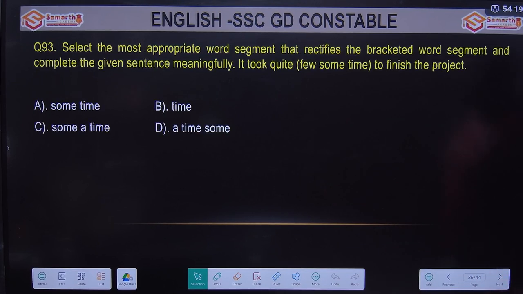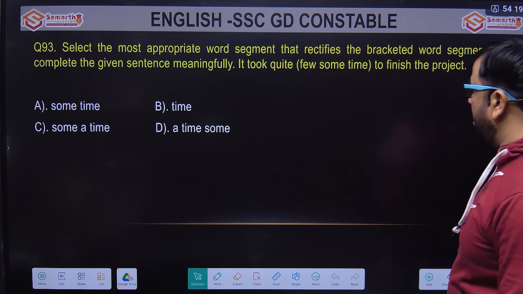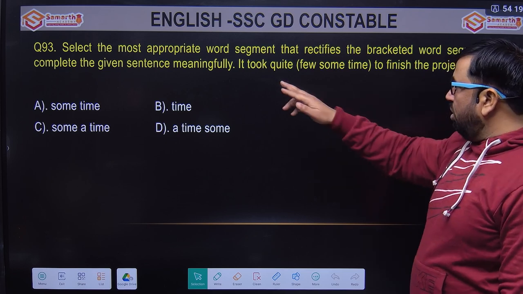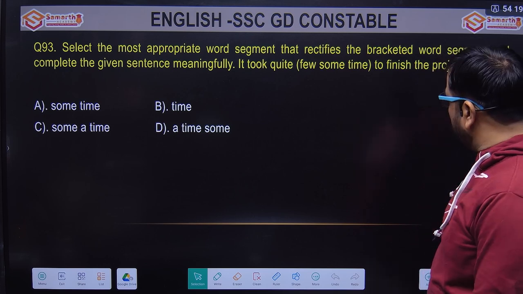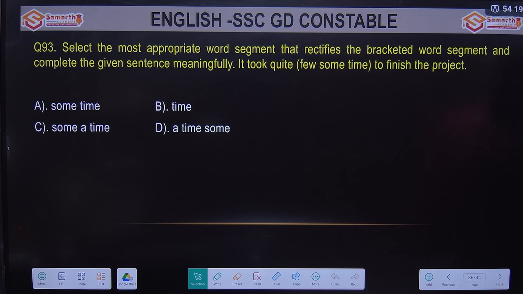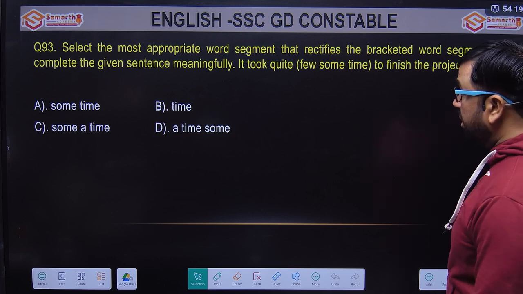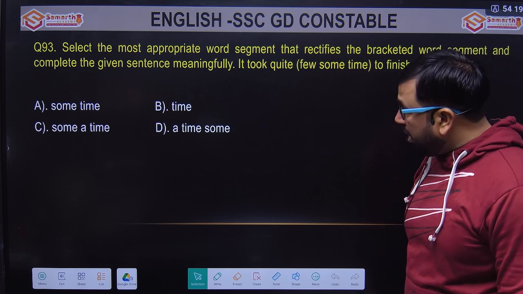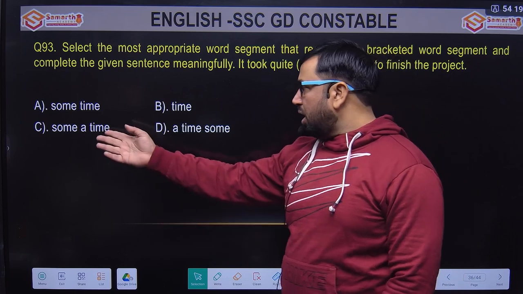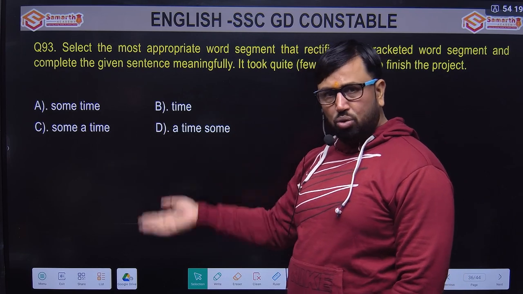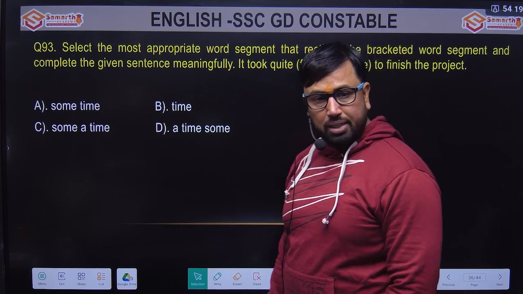Select the most appropriate word segment that rectifies the bracketed word segment and complete the given sentence meaningfully. The question is: it took quite bracket some time to finish the project. The options are sometime, time, some, a time, some. Some, a time and a time some look absolutely irrelevant and are not making sense here.